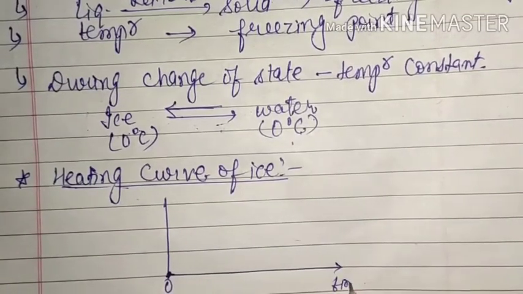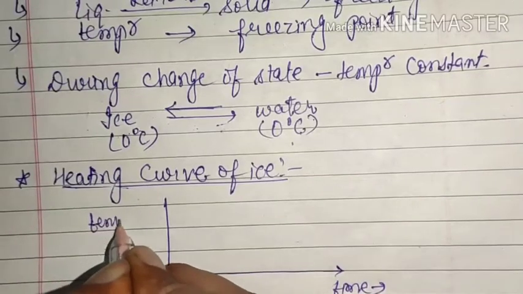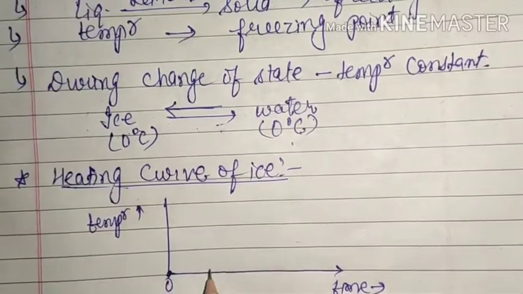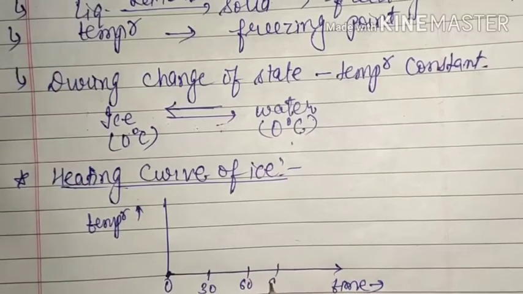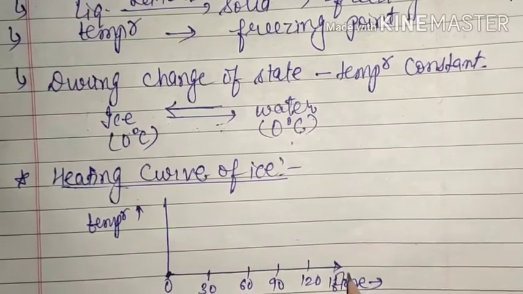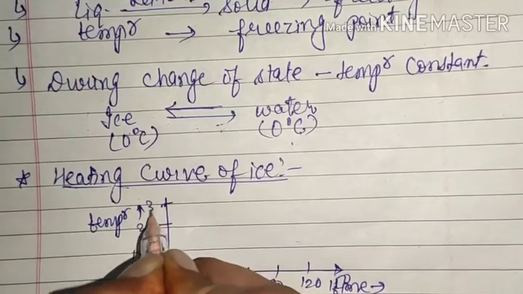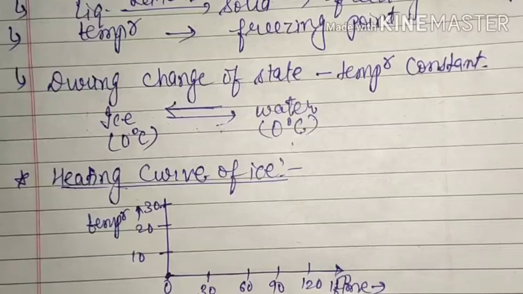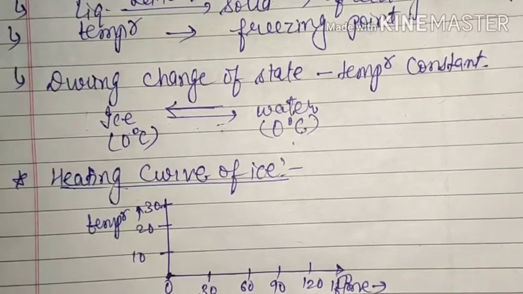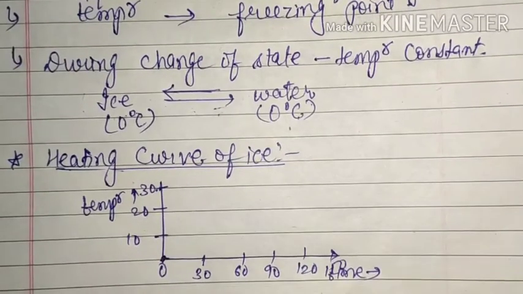On one axis we have taken time and on another axis we have taken temperature. Okay, here 30 seconds, 60 seconds, 90 seconds, 120 seconds, 150 seconds, and here some particular temperature you can take, 10, 20, 30, you can also take 5, 10, 15, that is your choice. Okay, so here what we have done, we have taken some ice in a test tube and then we have started heating it. Then we have kept a thermometer between those ice cubes so that we can measure the temperature whether it is increasing or not.